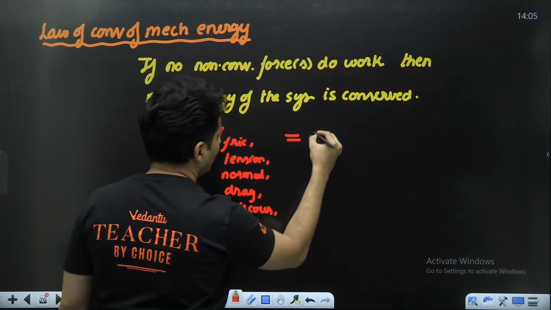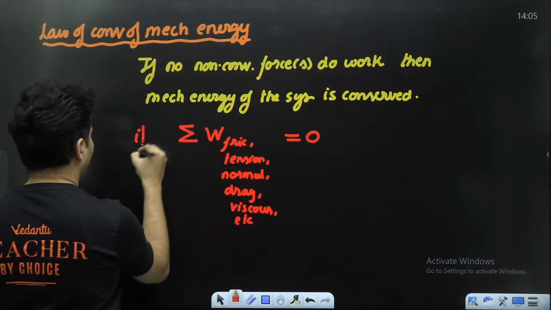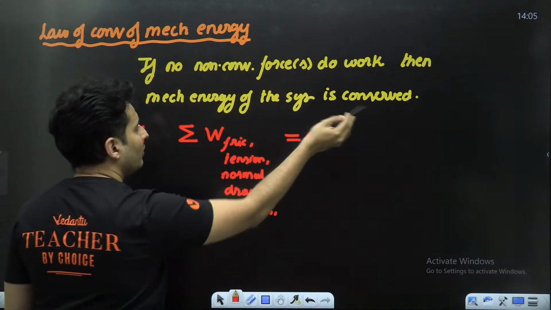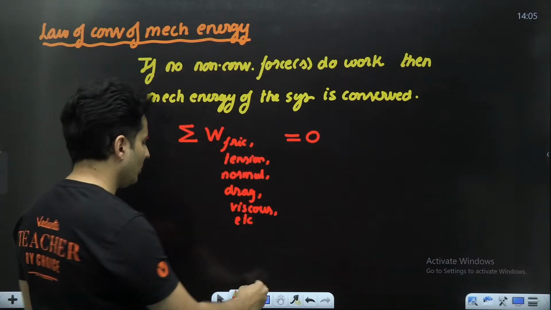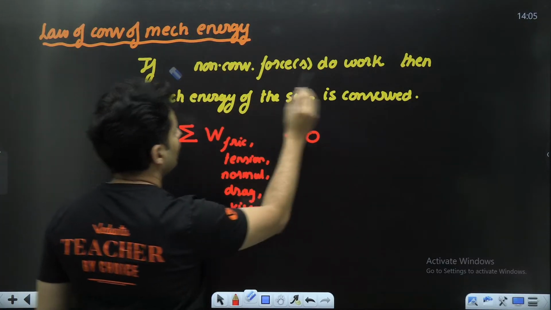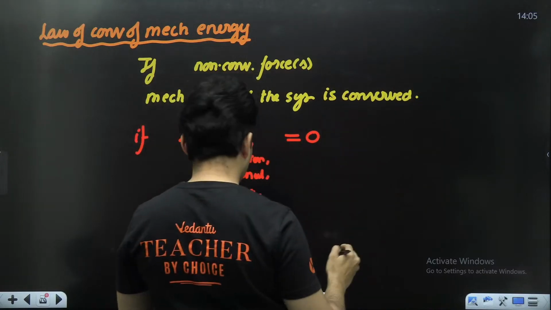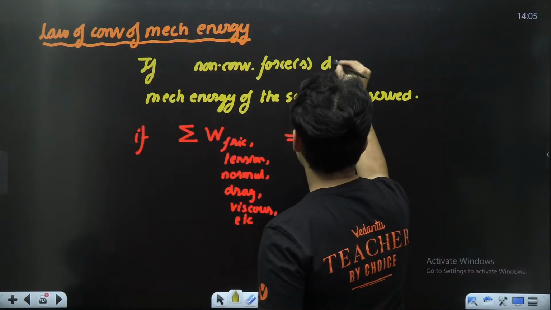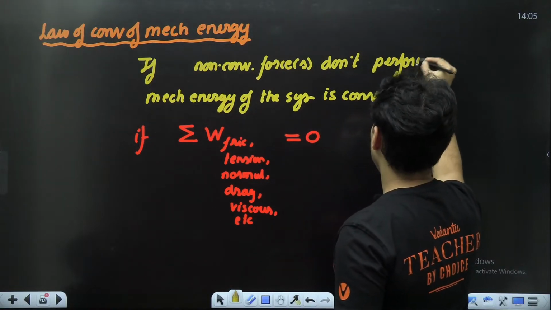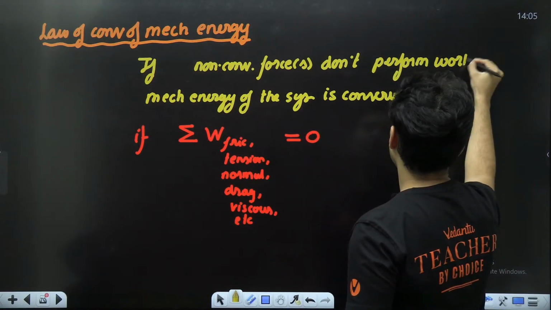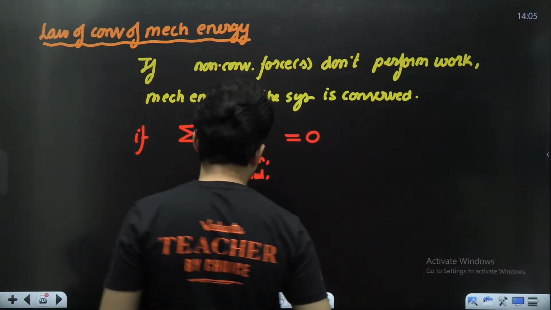If they do zero work, if no non-conservative forces do work, or basically if non-conservative forces don't perform work, then mechanical energy is conserved.